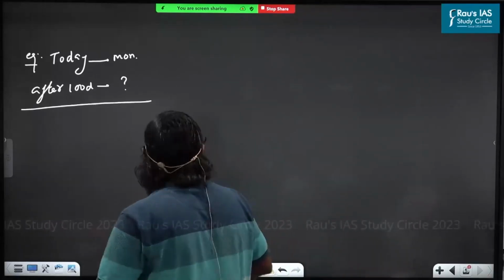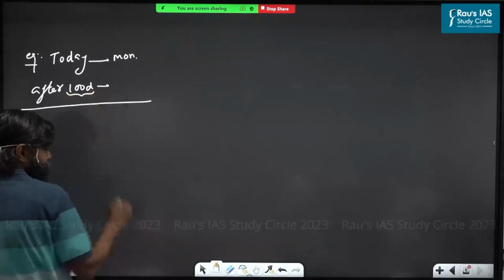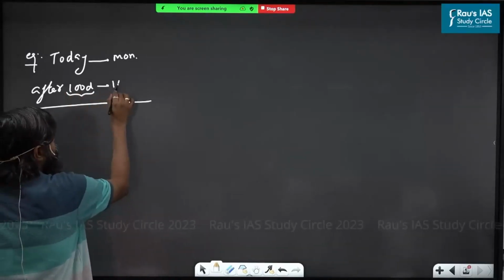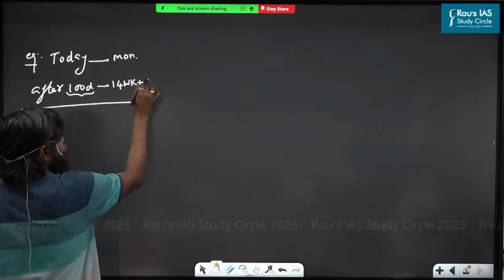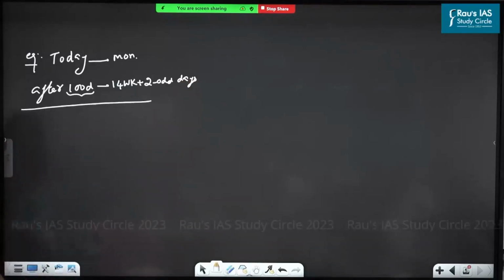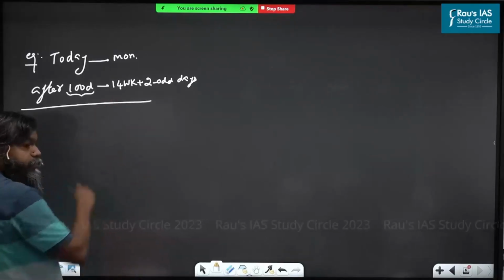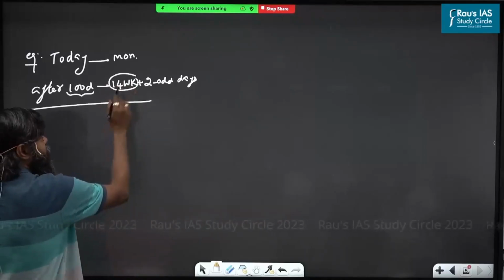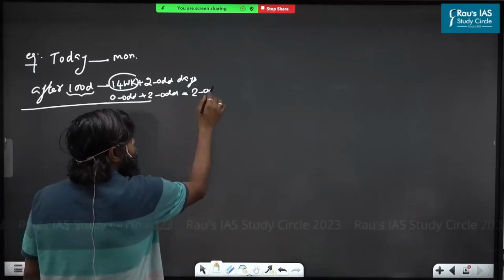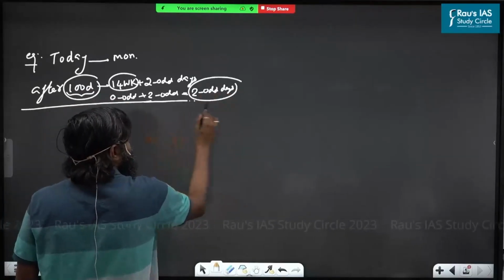So listen very carefully. 100 days means how many weeks? Divided by 7. How many weeks? 7 times 1 is 7, remaining 3. 7 times 4 is 28, so 14 complete weeks. What is the remainder? 2 odd days. Are you understood or not understood this? 1 week means how many odd days? Madam Ji, are you listening? 1 week means how many odd days? 14 weeks means how many odd days? 0 odd days plus 2 odd days. Total how many odd days? That means 100 days is synonymous with how many odd days? Are you understood or not understood this?